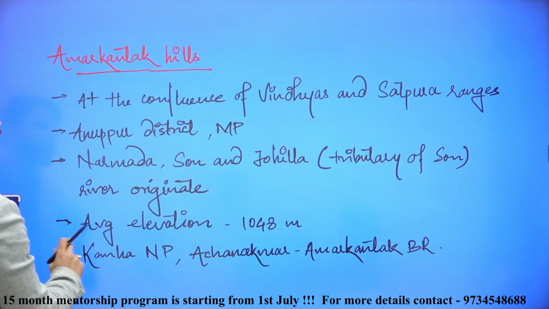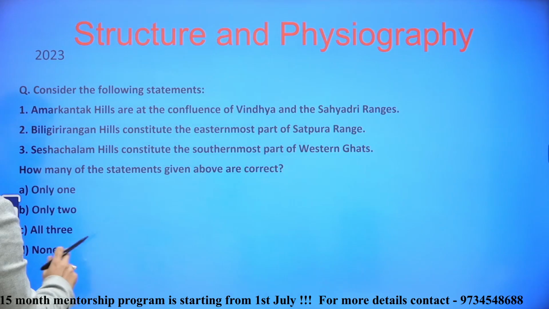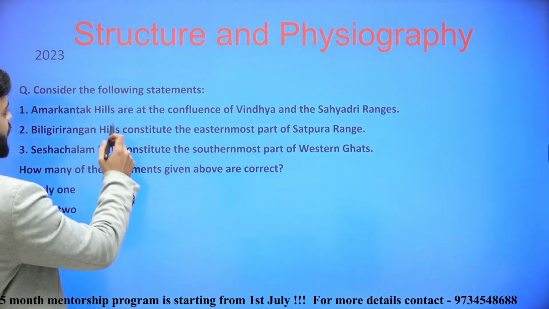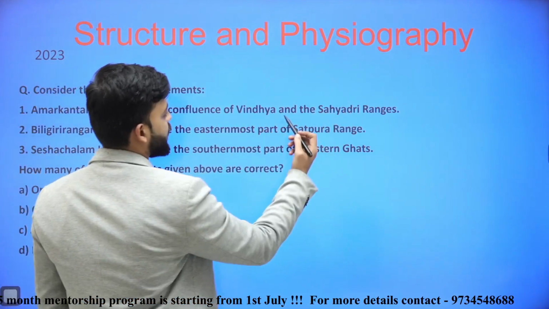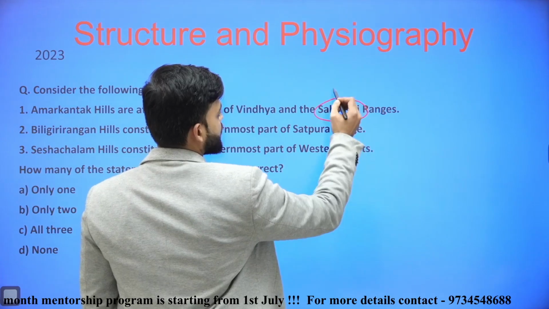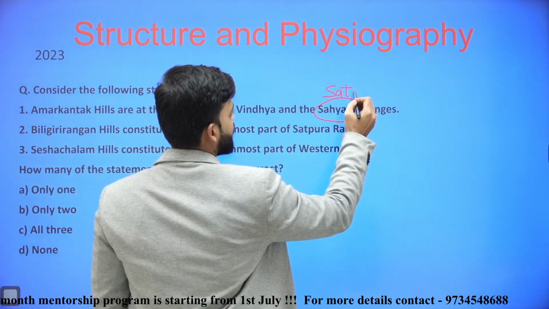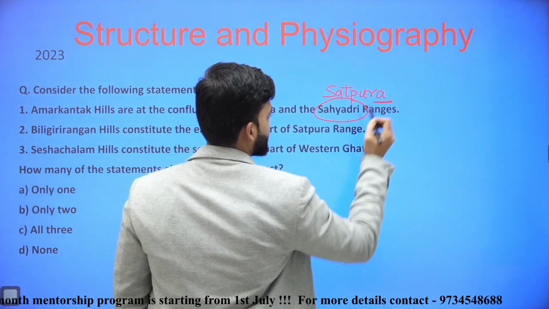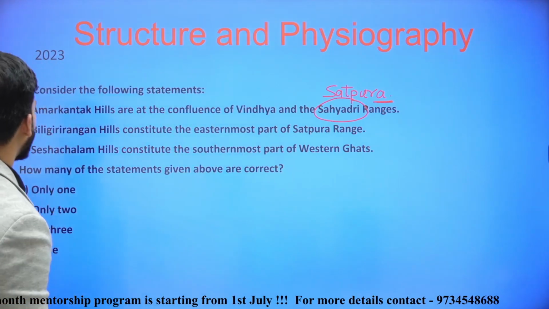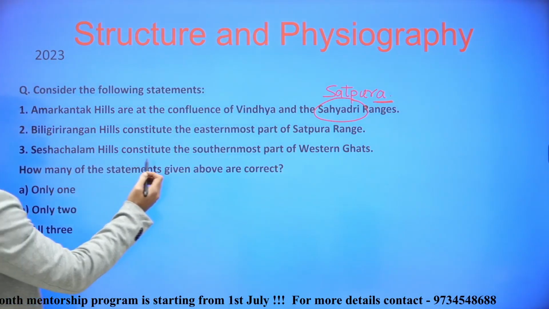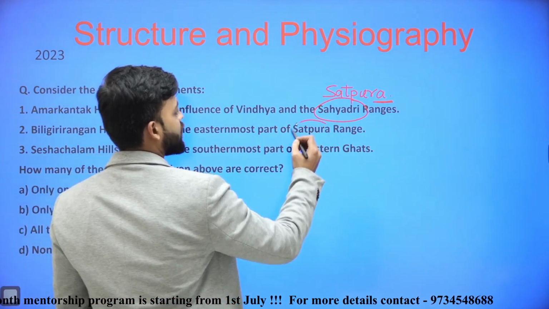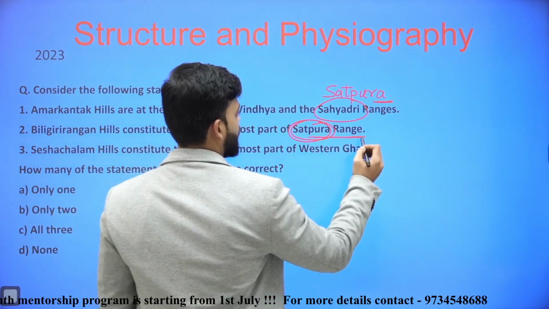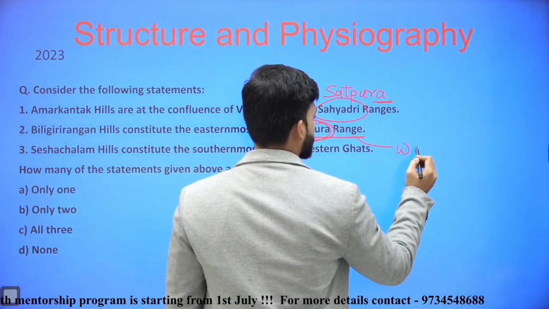So, if we see the question again, Amarkantak Hills are at the confluence of Vindhya and Satpura, not Sahyadri. Sahyadri ranges are part of Maharashtra, Western Ghats. Biligiri Rangana Hills constitute the easternmost part of not the Satpura range, but Western Ghats.